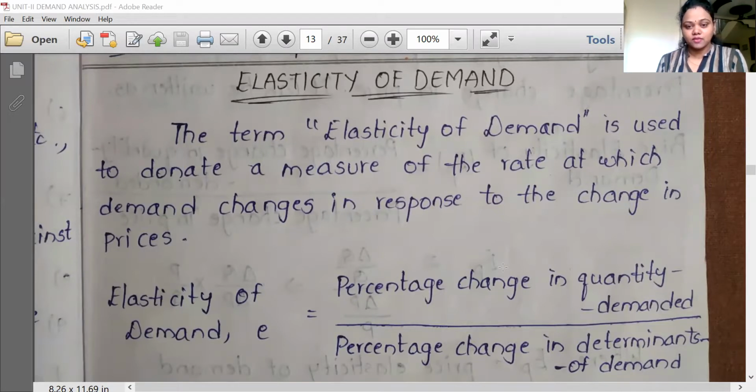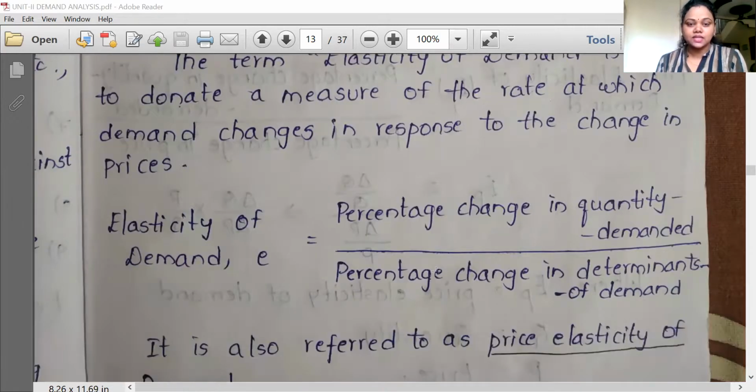We have already seen in our classroom session the various determinants that determine the demand of a particular product, like prices of the goods, prices of related goods like substitute goods or complementary goods, income of the consumer, tastes and preferences of the consumer, weather conditions, taxation policy. All these are the various determinants of demand. So the rate at which demand changes with respect to the changes in the determinants of demand is nothing but elasticity of demand.